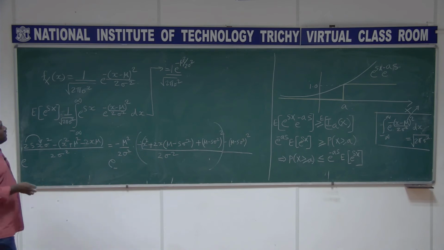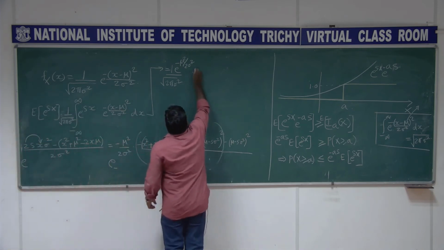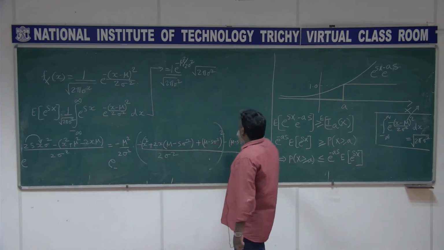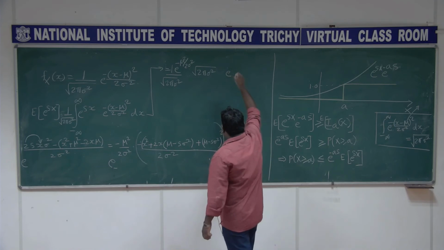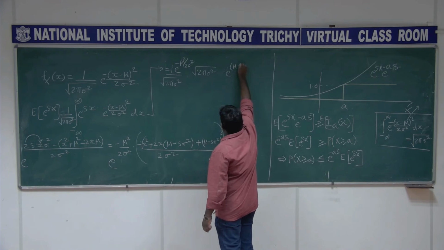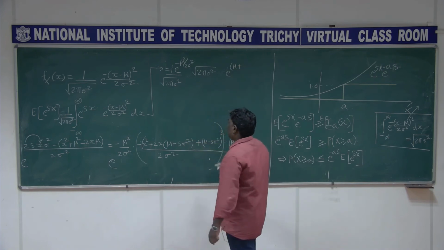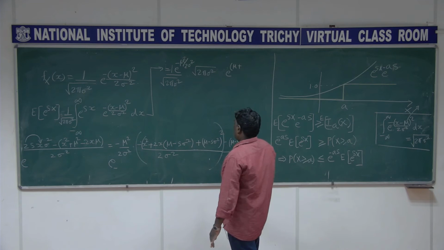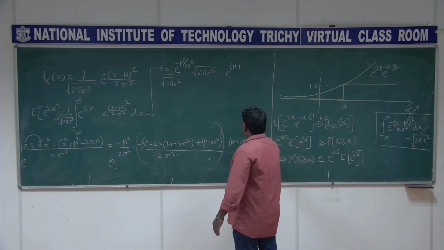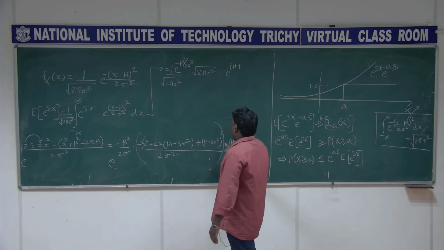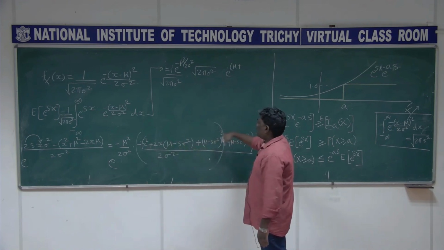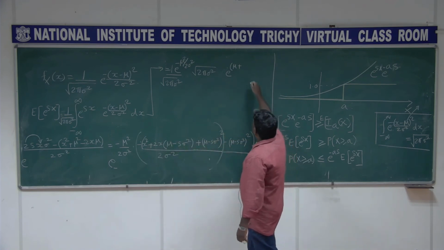That term will end up with root of 2 pi sigma square, and the third term will still be there, which I can take as e power mu, because this minus becomes plus, it is the common thing. Because I added this and subtracted this, everything outside of this parenthesis, this is a different bracket I have used, is mu plus s sigma square.